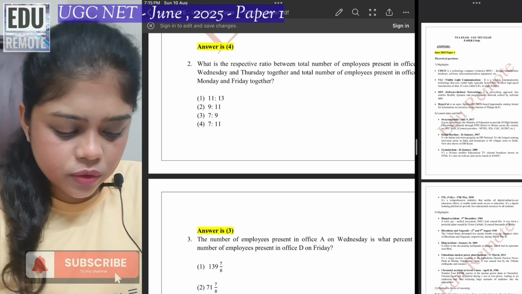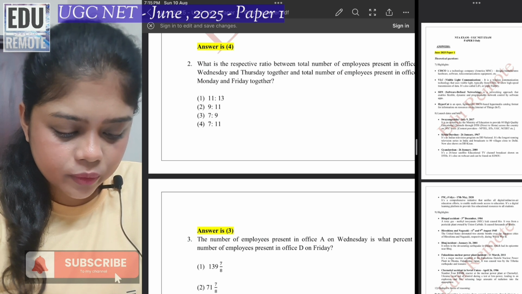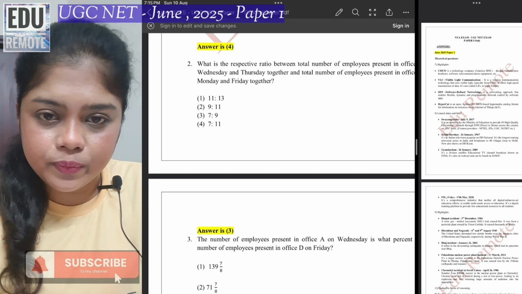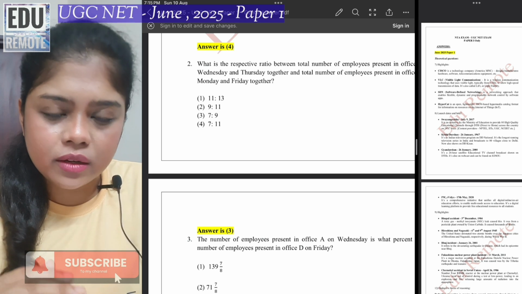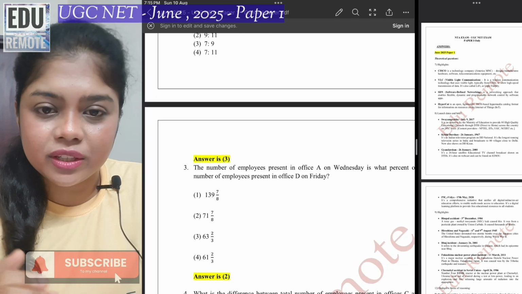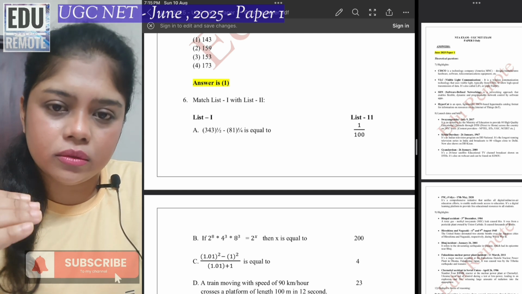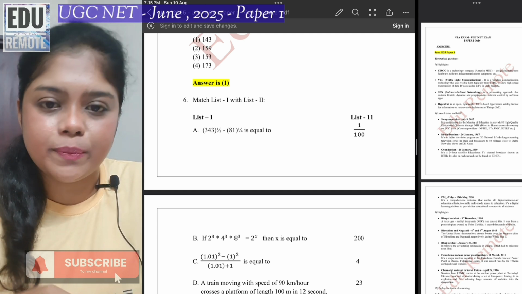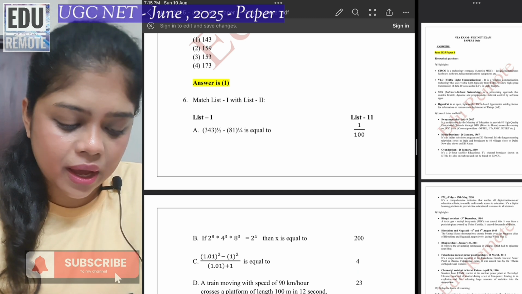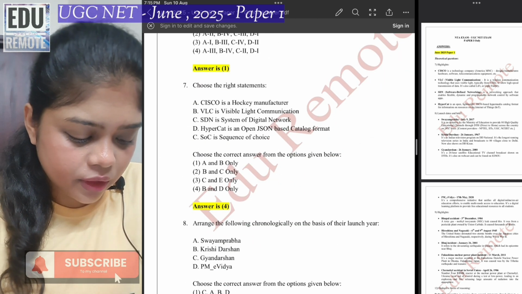And as you can see, question number 1 to 5 is numerical. It is the data interpretation question. So all the numerical questions we will cover in a different video. We will publish this NET paper solving in the form of a series based on the year and June and December, and you will find all the solved questions in the form of episodes. So you can just visit our page and you can go through the episodes to have the continuity of the questions solved.